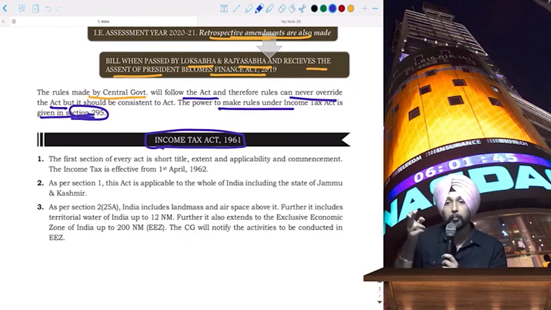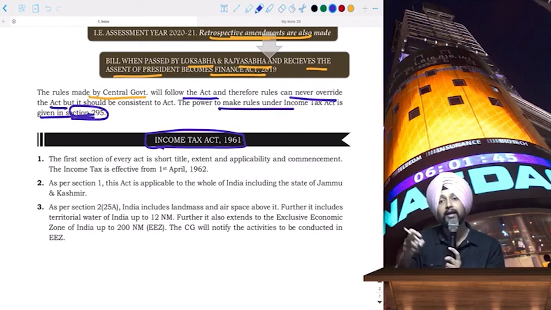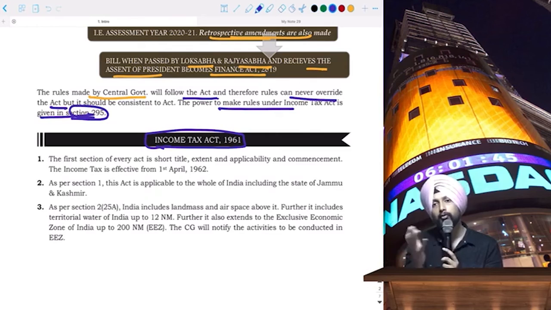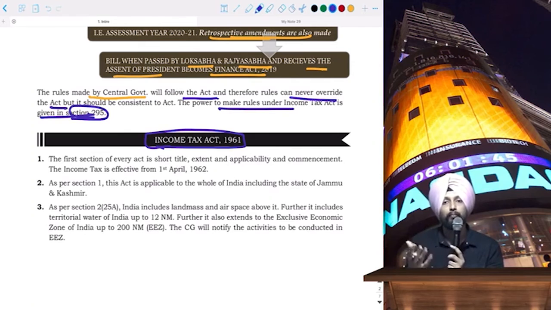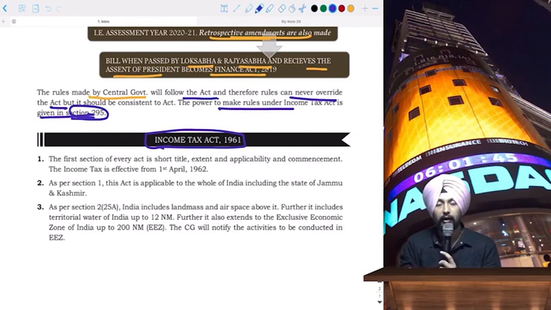Okay, before the 1961 Income Tax Act, we had the Indian Income Tax Act. That was in the year 1922. And after India became independent, for close to 40 years, the Indian Income Tax Act 1922 was applicable. And then we decided, okay, now we want to introduce our own, we want to make changes to the tax laws. We are not going to follow what Britishers have created. Okay, so the first is the short title, that is Income Tax Act.